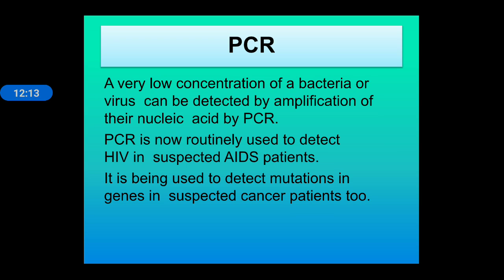PCR is polymerase chain reaction. In this method, a very low concentration of bacteria or virus can be detected by amplification of their nucleic acid by PCR. PCR is now routinely used to detect HIV in suspected AIDS patients. It is being used to detect mutations in genes also.